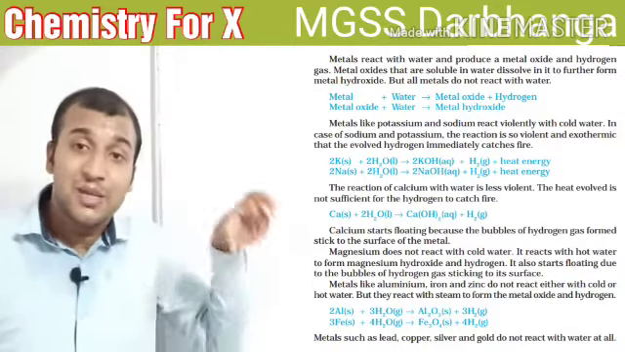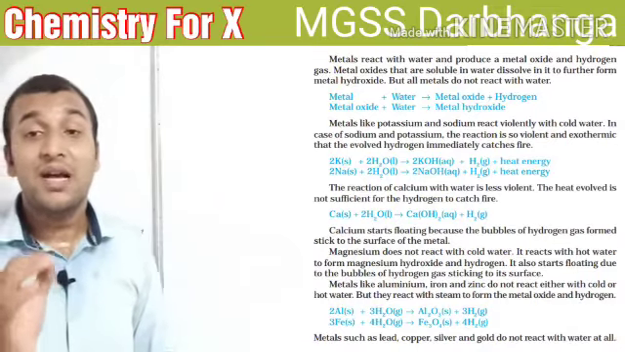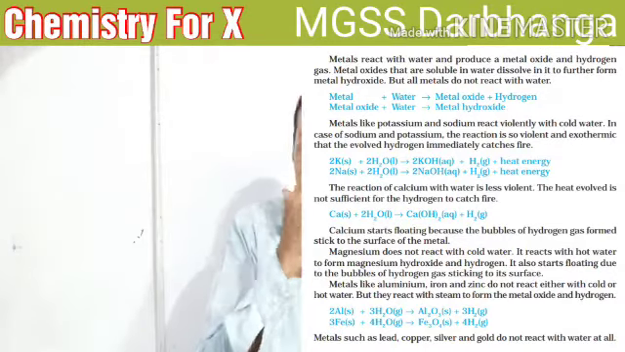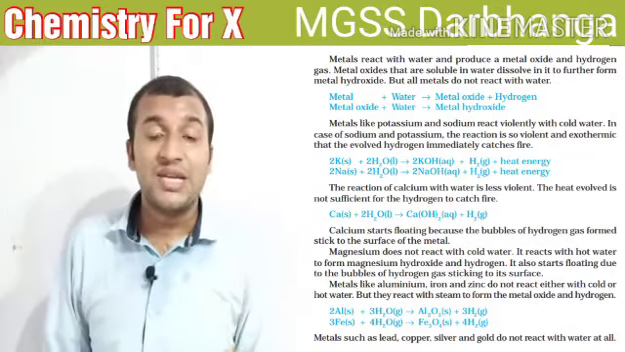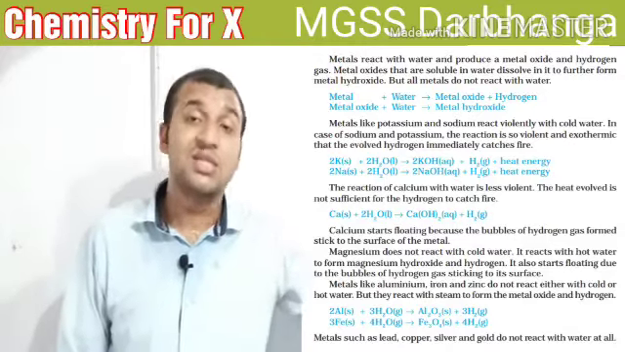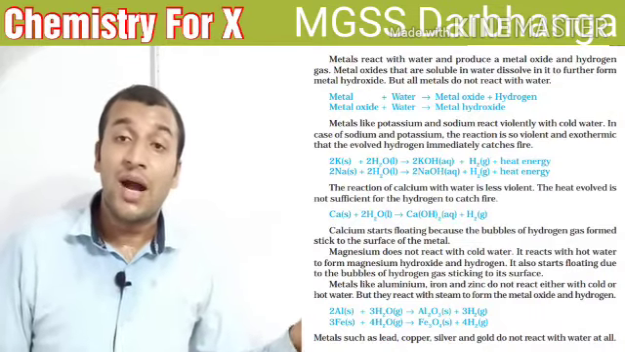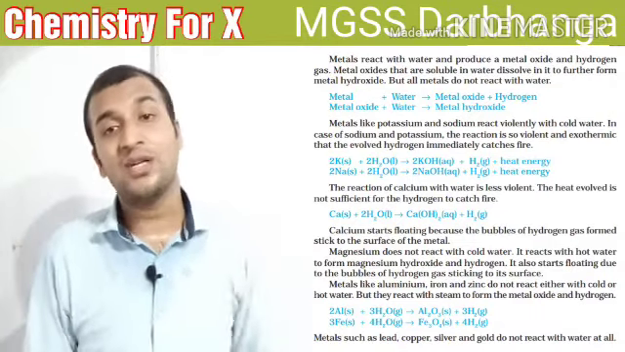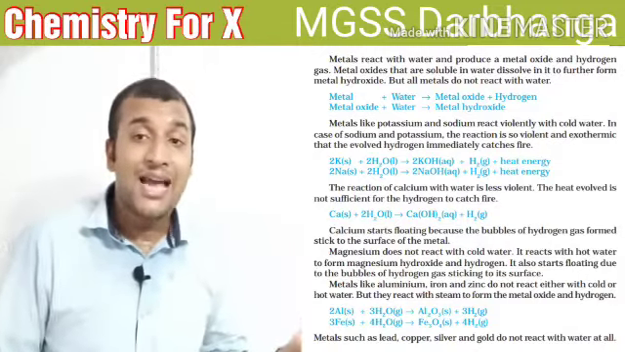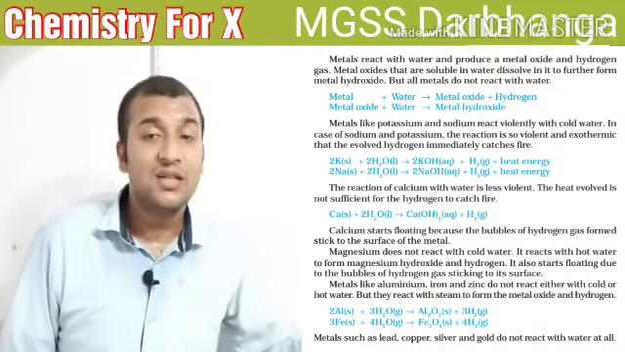So if solid iron reacts with steam, it means water vapor, it forms metal oxide. It means iron oxide along with hydrogen gas. Those metals whose reactivity is very low, very slow, such types of metals react with steam only to form metal oxide. To form what? Metal oxide along with hydrogen gas. So when iron reacts with water vapor to form iron oxide, and the formula of iron oxide is what? Fe2O3 along with hydrogen gas.